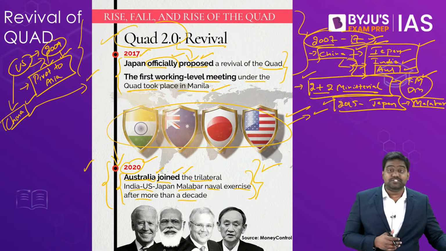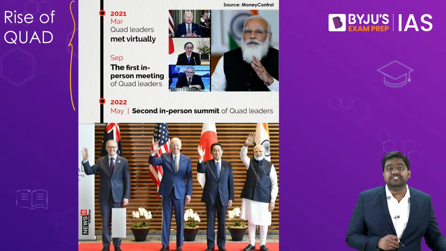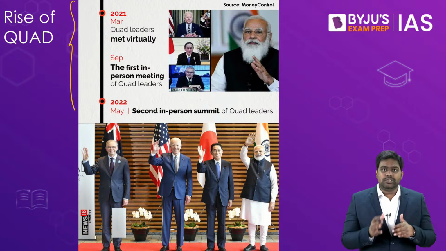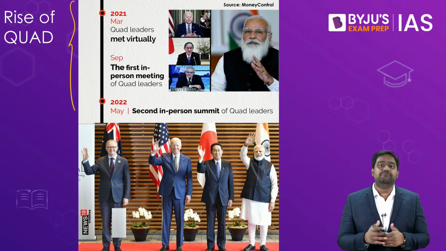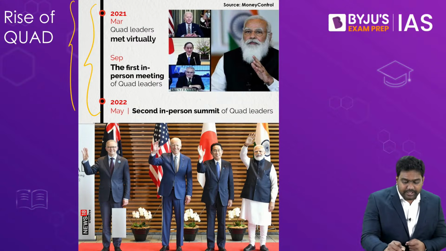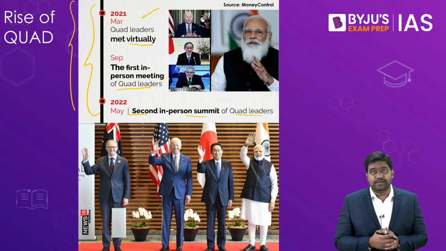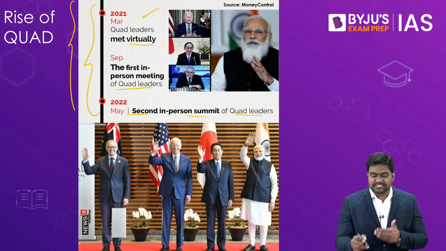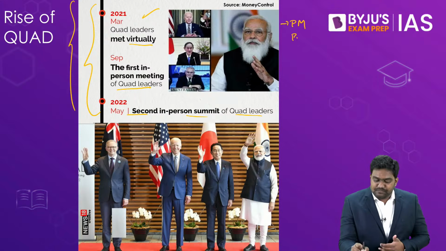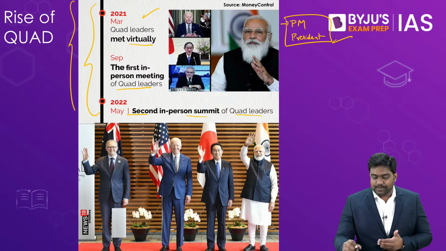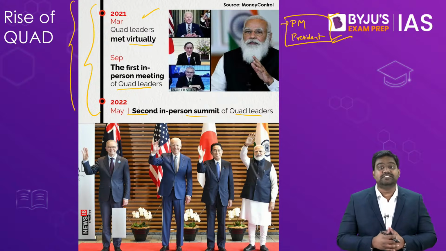So this is how the Quad has been revived, and in the last 2 years, there have been very, very big developments with regard to the Quad. It is not just a sidelined grouping anymore. It has been fully revived by these countries, and they have even started holding summit level meetings, meaning the heads of state and heads of government of these countries, that is their prime ministers and presidents, have met multiple times in the last 2 years. There have been 2 virtual summits of the Quad, where the prime ministers and presidents of these 4 countries have participated.